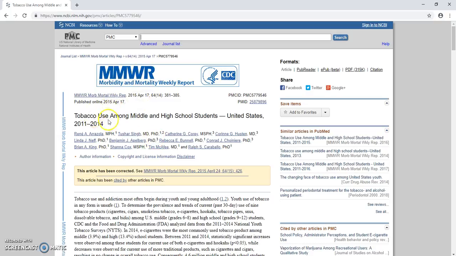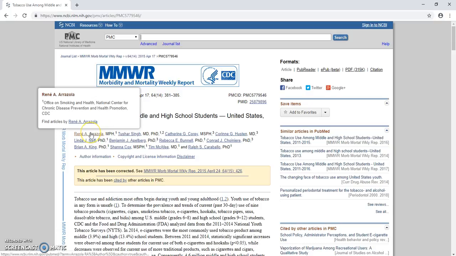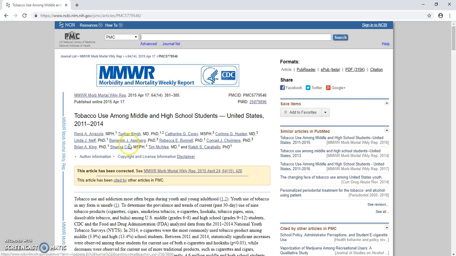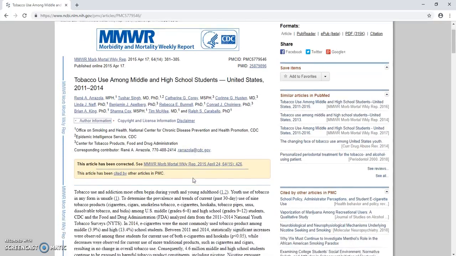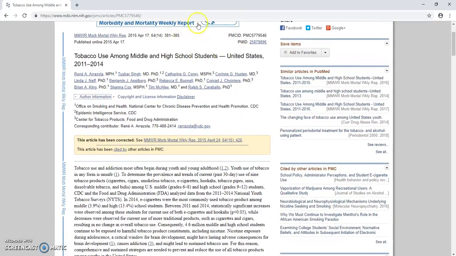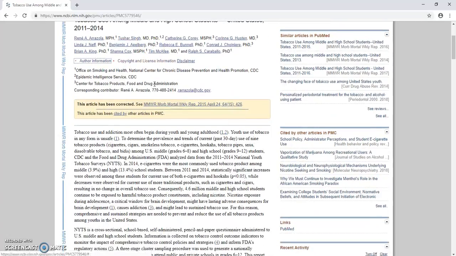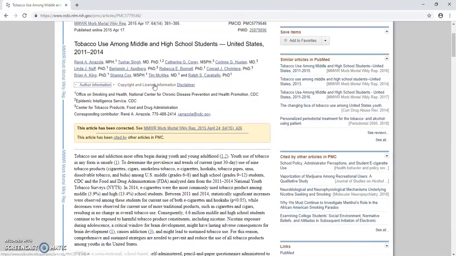Let's see here, tobacco use. These are the people behind author information. Let's see that. Smoking. Right, so basically I look into the authors, see if they seem like a legitimate and credible source of information.